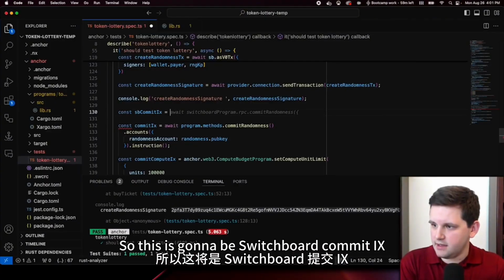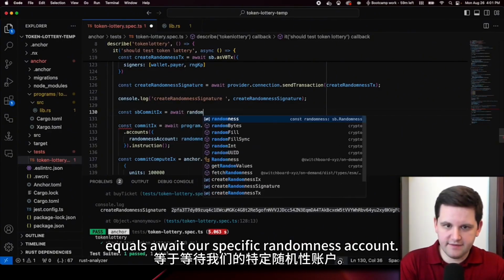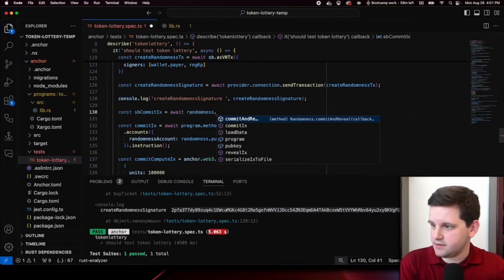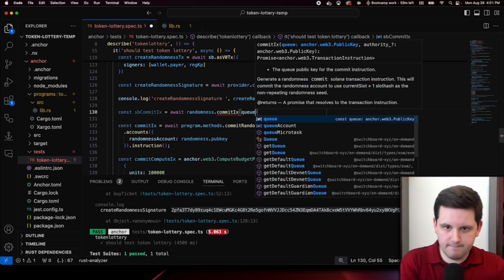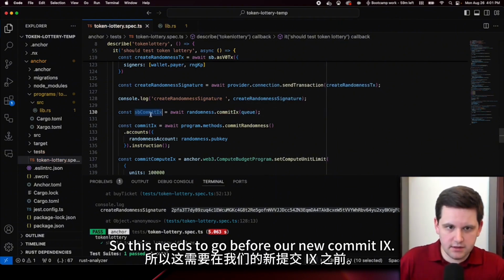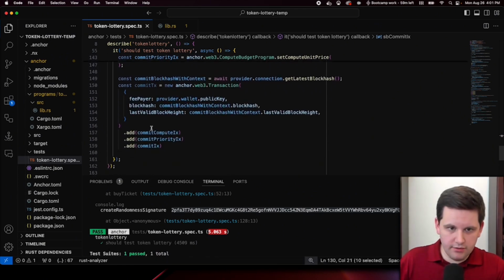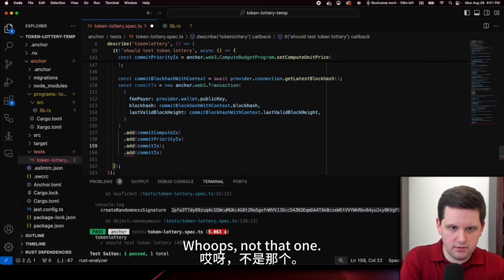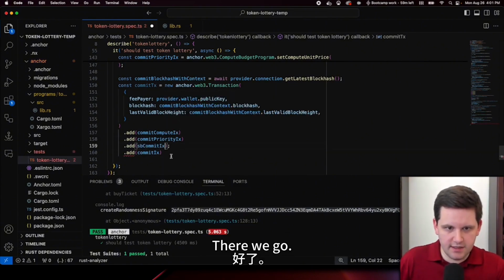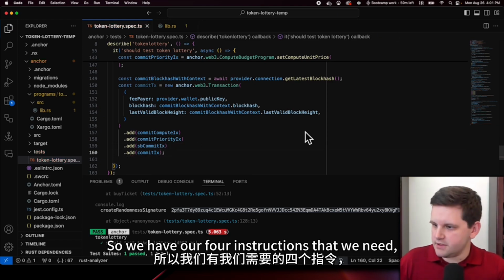So this is going to be switchboardCommitIx equals await our specific randomness account commitIx with our queue. Perfect. So this needs to go before our new commit IX. So I'm going to put it right here, right beforehand. Whoops, not that one. It's SB commit IX. There we go. So we have our 4 instructions that we need.